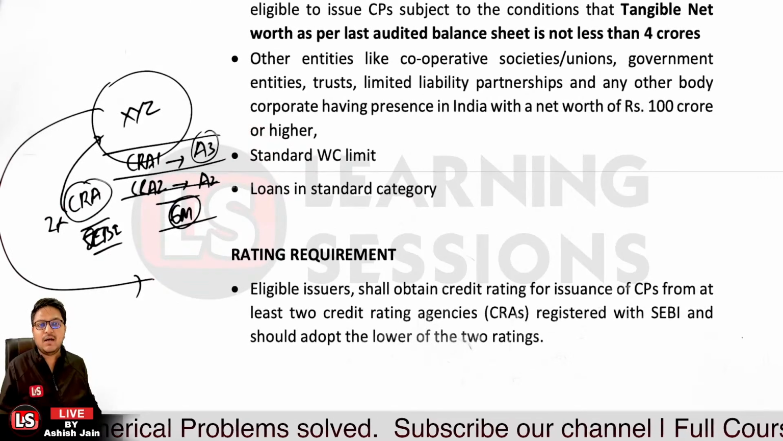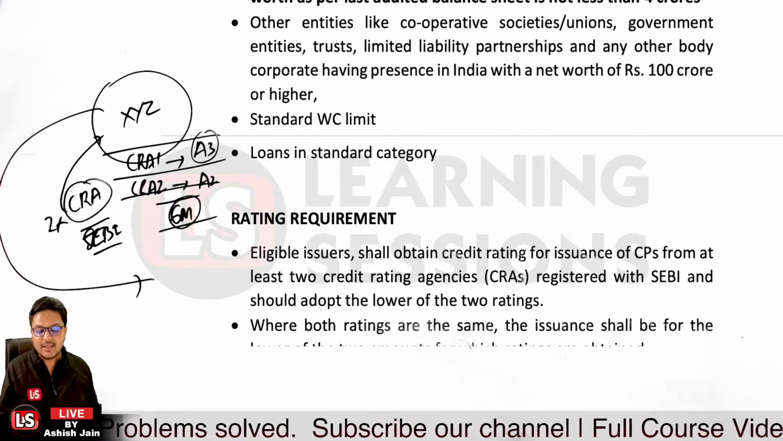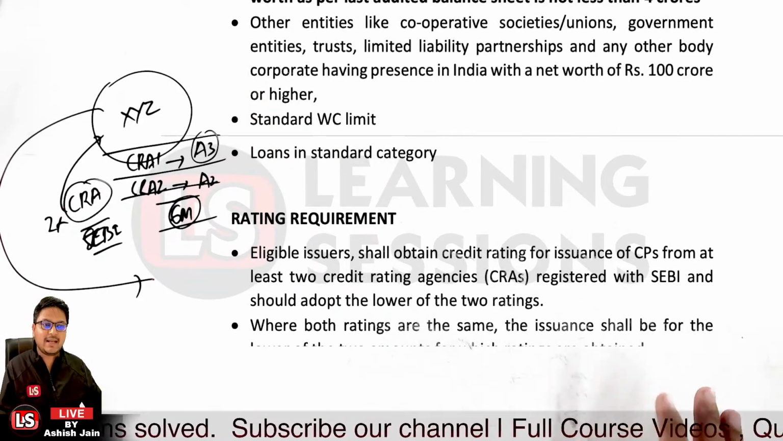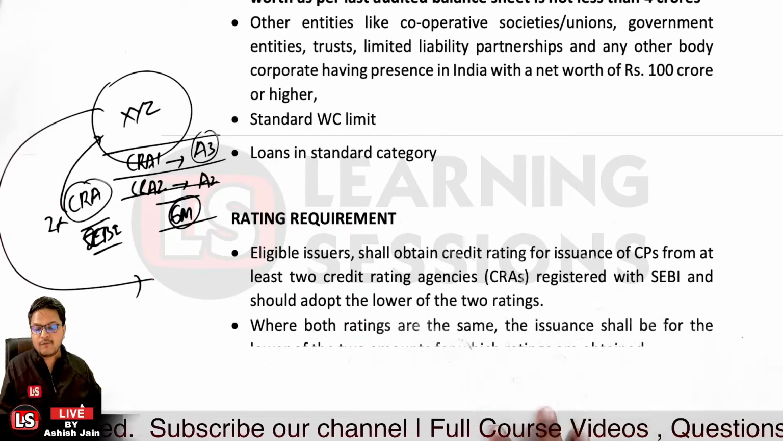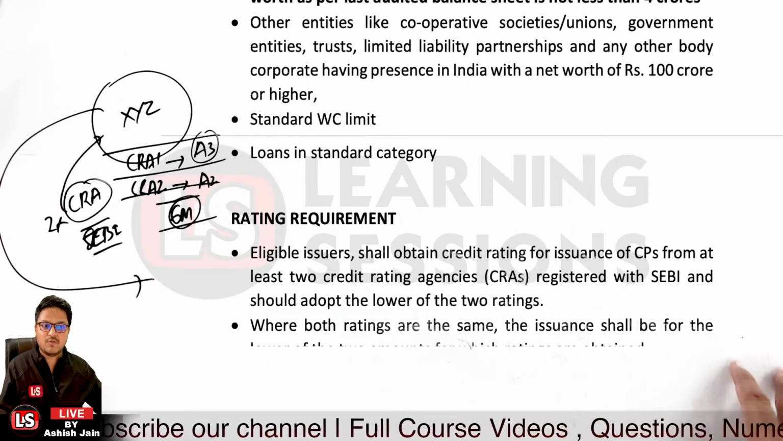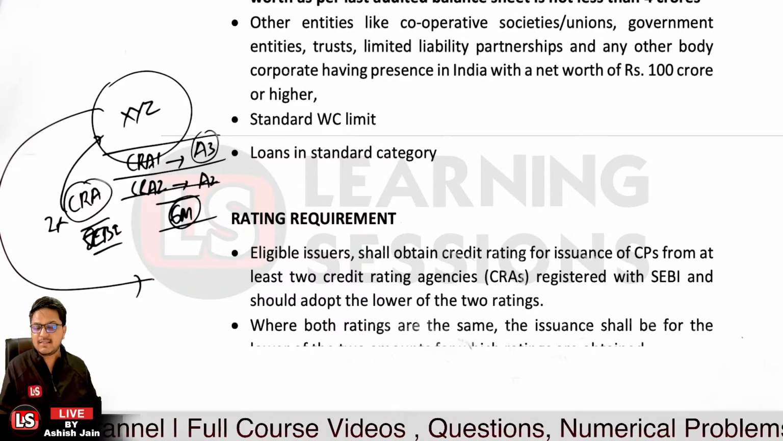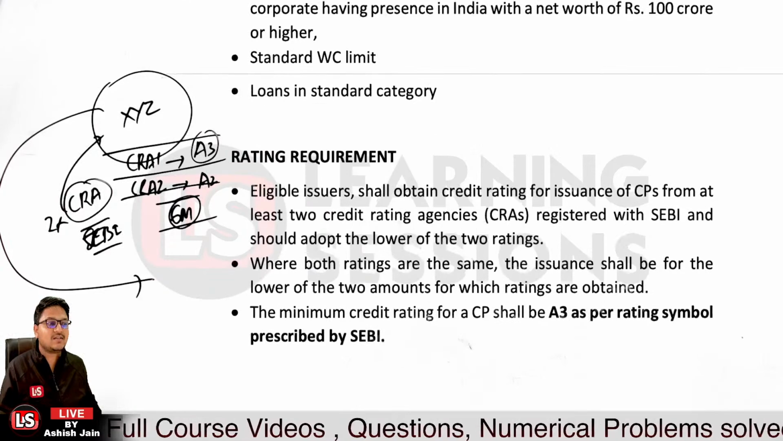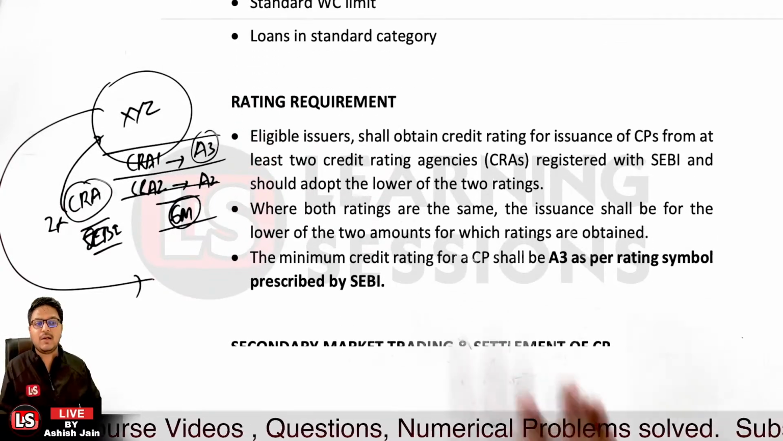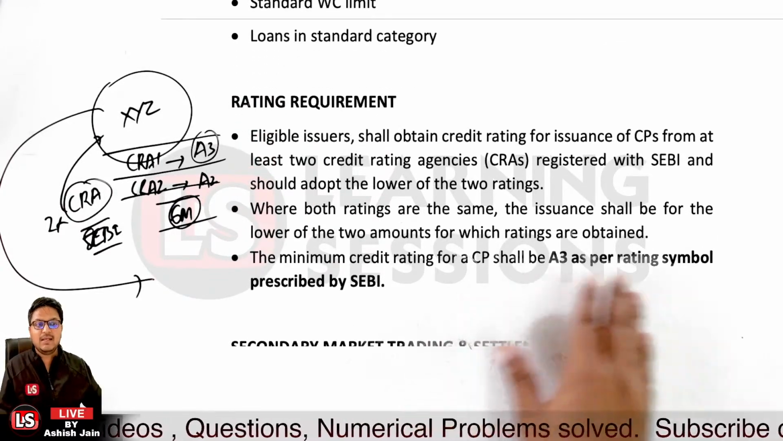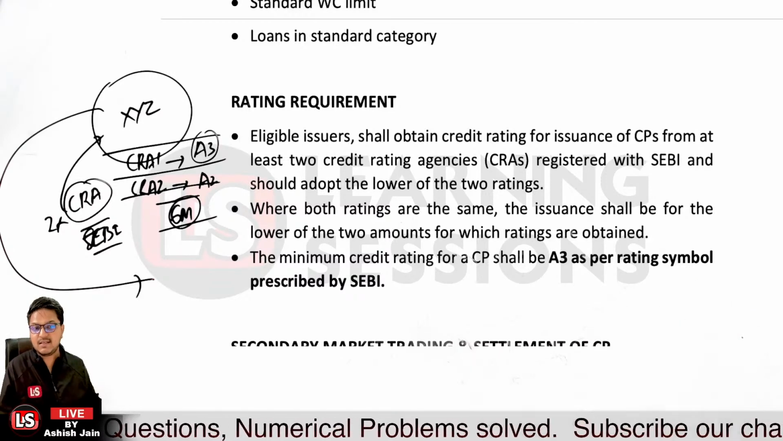If we look at the rating requirement, I already told you that the eligible issuers are to obtain the credit rating from the CRAs which are registered with SEBI, and further 2 ratings must be there, and the lower of the 2 ratings is to be adopted. That's the case related to it. And the minimum credit rating which is prescribed by SEBI is the A3 rating.